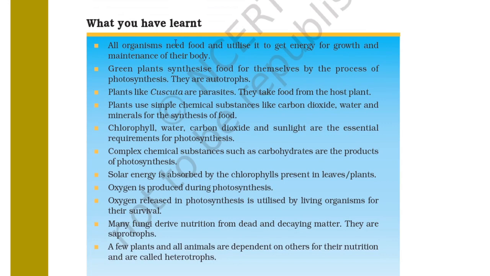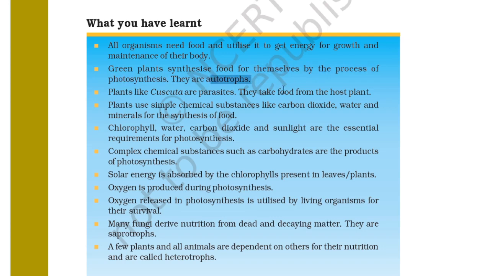All organisms need food and utilize it to get energy for growth and maintenance of their body. So nutrition is very essential. So organisms need food to maintain their body. Green plants synthesize food for themselves by the process of photosynthesis. They are autotrophs. So green plants make their own food and they are called autotrophs.